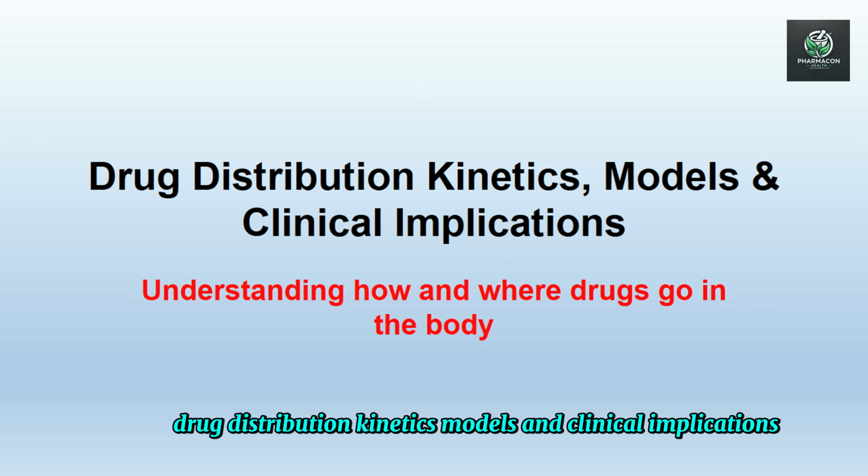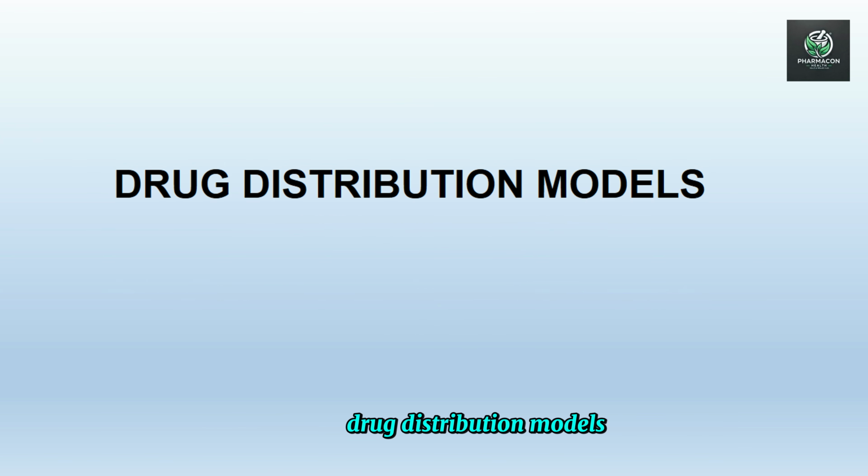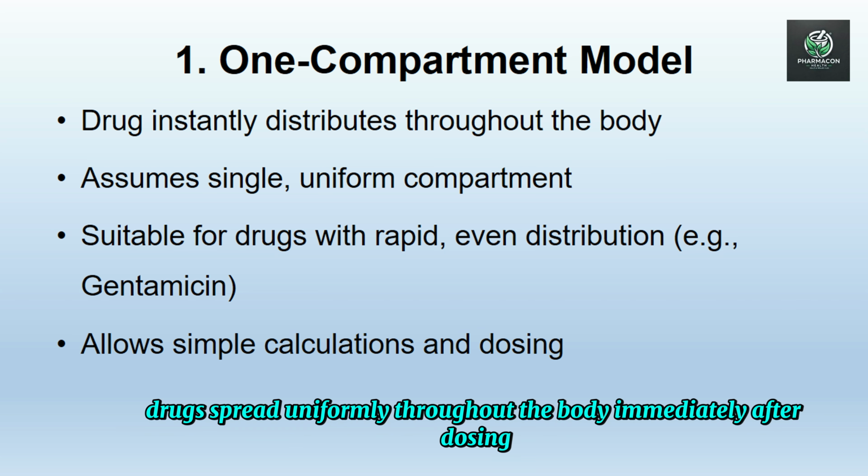Drug distribution kinetics: models and clinical implications. Understanding how and where drugs go in the body. Drug distribution models. One-compartment model. This model assumes instant distribution. Drugs spread uniformly throughout the body immediately after dosing.